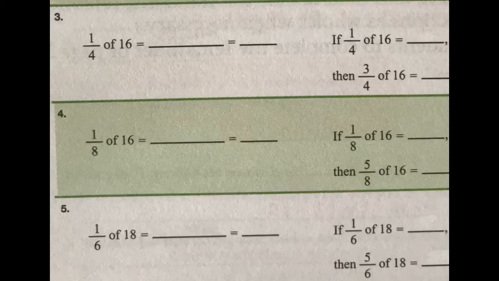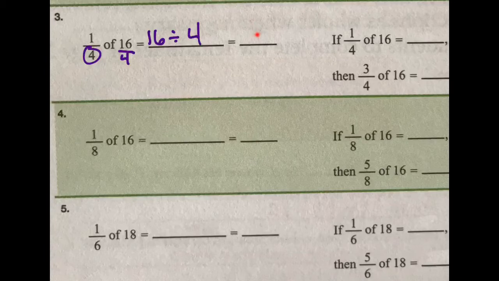Okay, so we have number 3, 1/4 of 16. So it's going to be the whole 16 divided by what? Yes, 4. Now what you're going to see next year is you're going to put that 4 here, and that line right here means divided by. So it'd be 16 divided by 4, and that will make it easier for you too. And yes, you can do that this year if it helps you to remember to divide by 4. All right, so what is 16 divided by 4?